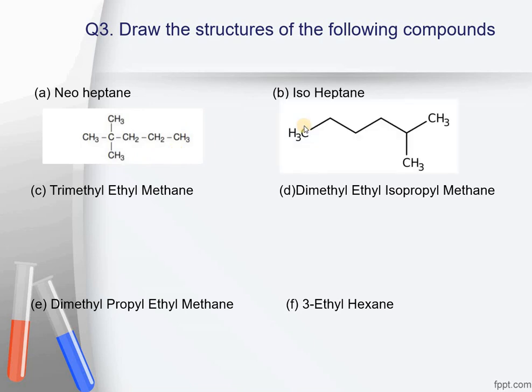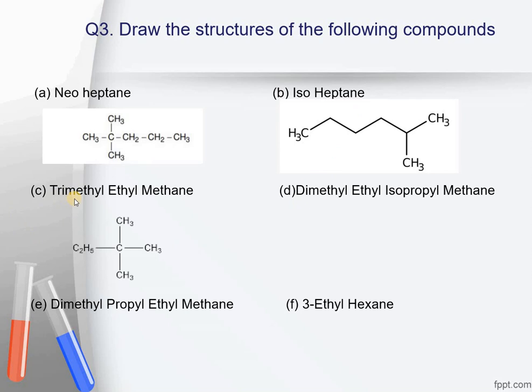The next structure is isoheptane. The structure of isoheptane is being shown to you over here. Do remember the prefix iso is used for those alkanes in which 1 methyl group is attached to the second last carbon atom of the continuous chain. The second last carbon atom of the continuous chain will be this one. Let's start numbering from this side: 1, 2, 3, 4, 5 and 6. In the continuous chain there are 6 carbon atoms only, and at the second last carbon atom you can see it is attached with 2 more carbons. One is this one and one is this one. So this structure would be called isoheptane, right?